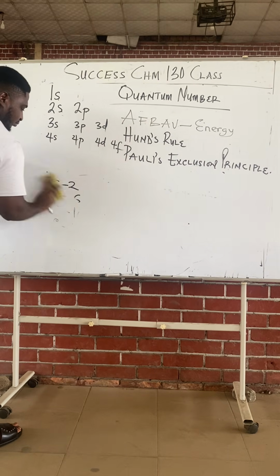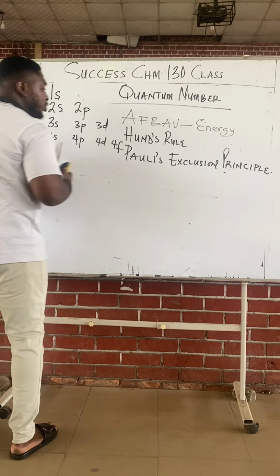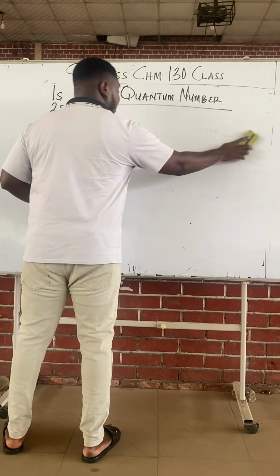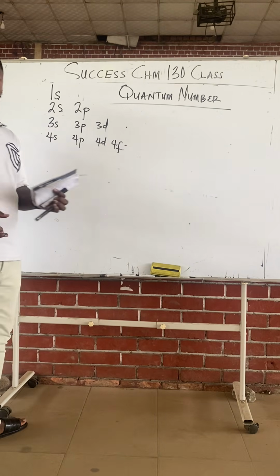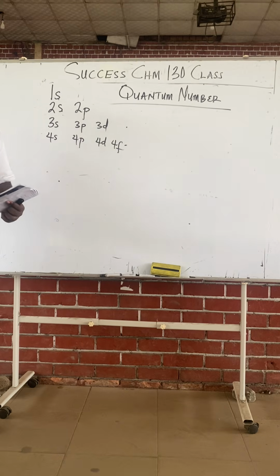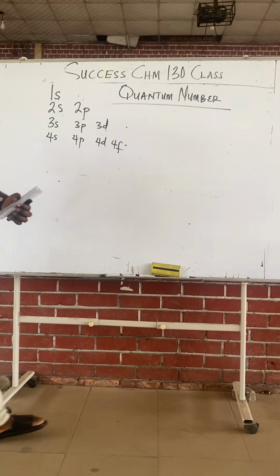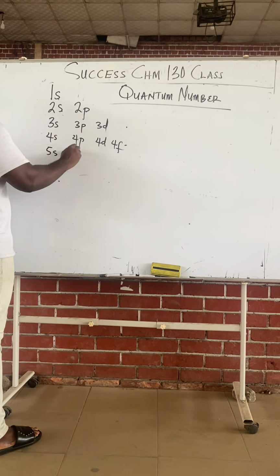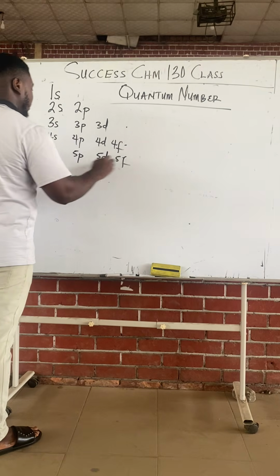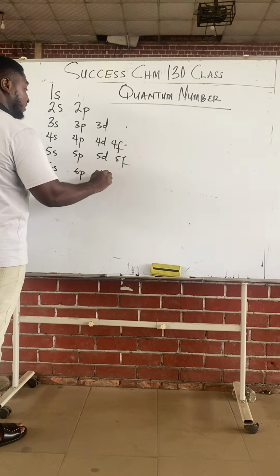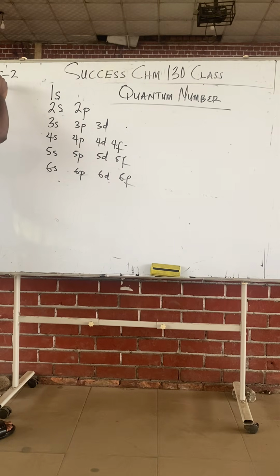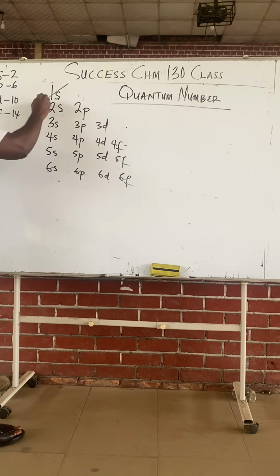Now I want to show you the energy level that involves these orbitals. Class, unlike shells, which will just have KLMN, for orbitals we can't just have SPDF. Every orbital is accounted for from the shell it's produced. So orbitals don't exist on their own, they come with a number: 5s, 5p, 5d, 5f, 6s, 6p, 6d, 6f. Let's stop here. Class, don't forget that S can take 2 maximum, P can take 6, D can take 10, F can take 14. So this is 1s, this is 2s.